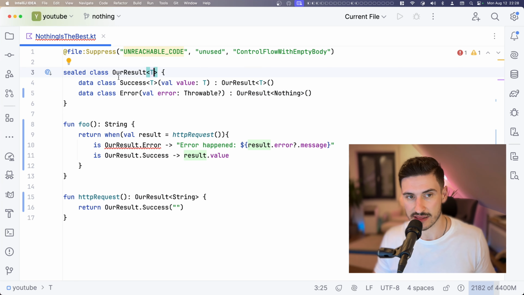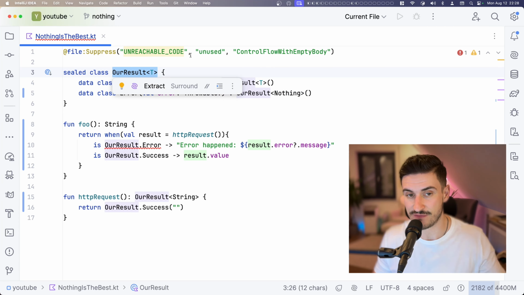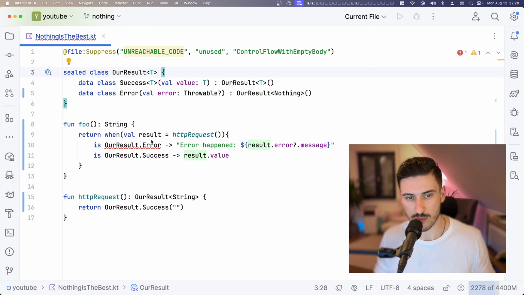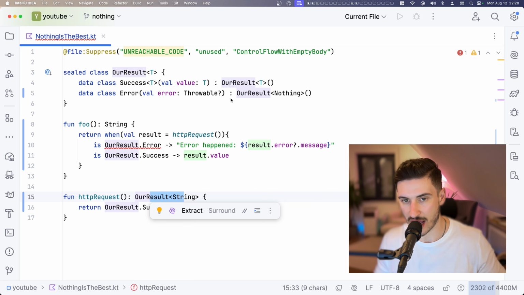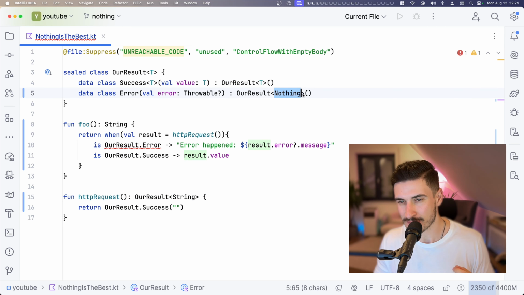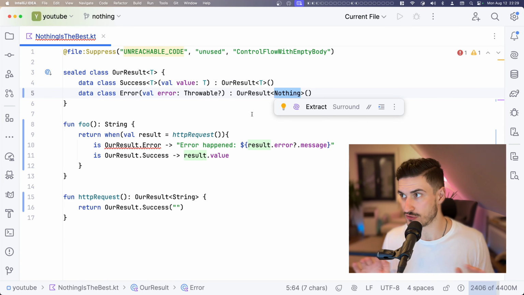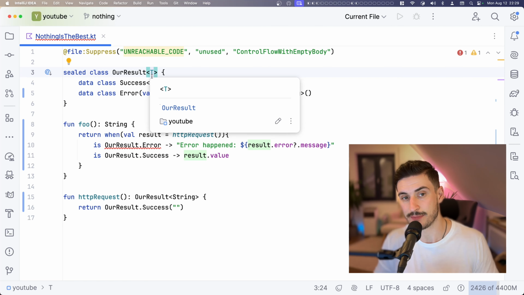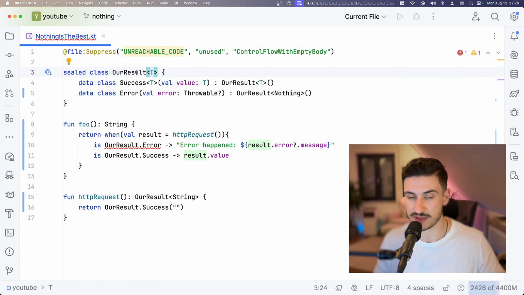We need to tell this OurResult something about its variance. Right now, it is invariant in T, meaning when we expect some type like OurResult<String>, we want an OurResult<String> and exactly OurResult<String>. OurResult<Nothing>, despite Nothing subtyping String, is not okay. We need to tell that it is okay to accept subtypes of this T to be valid here.